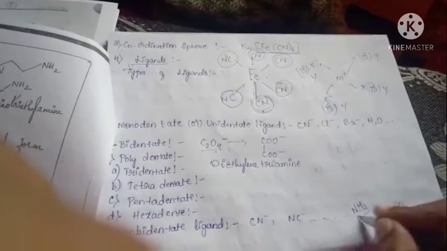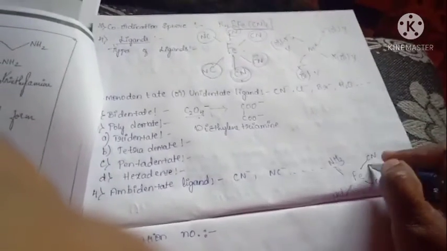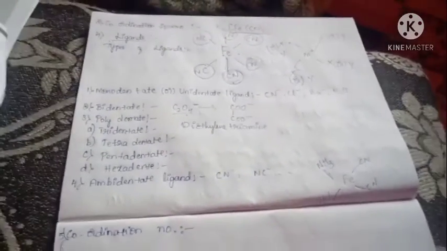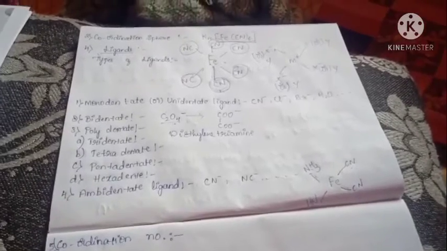Here we have two different ligands, so that should be called an ambidentate ligand. Got it? You know about the types of ligands. These are very important. Next we move on to the coordination number of the central metal ion.